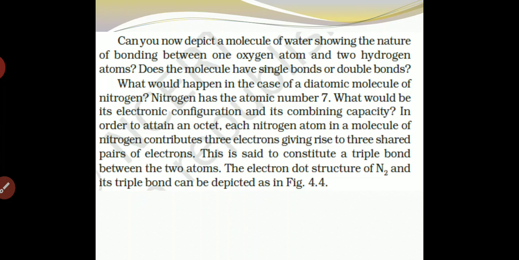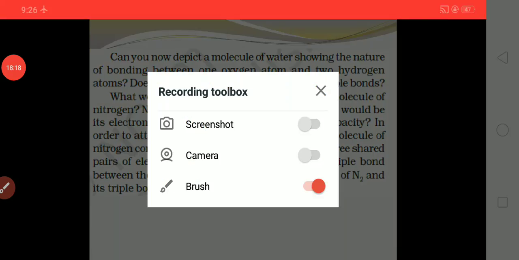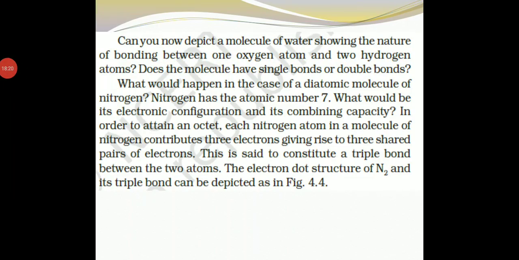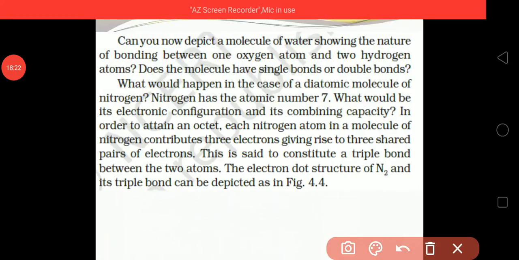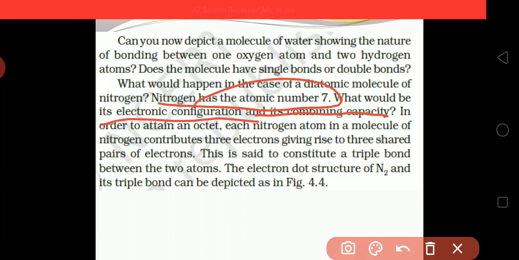Nitrogen has the atomic number 7. What will be its electronic configuration and its combining capacity?